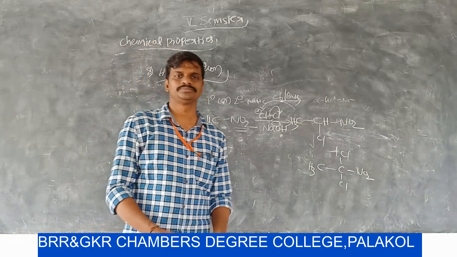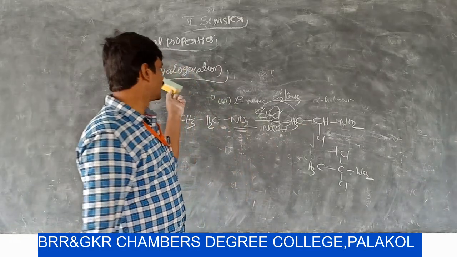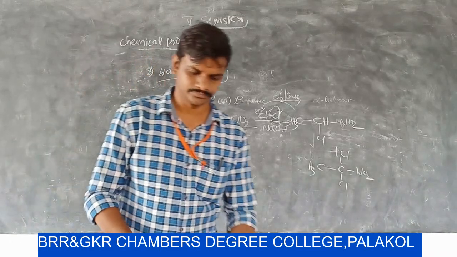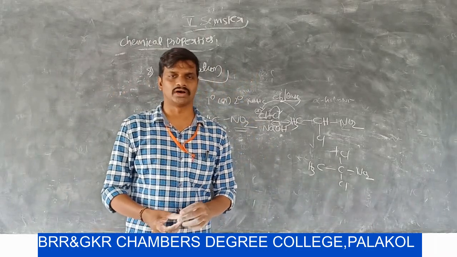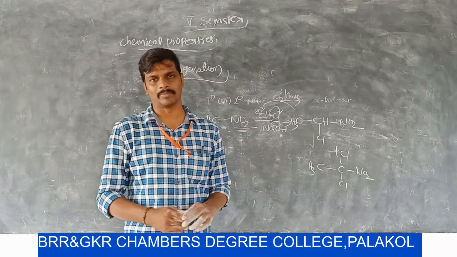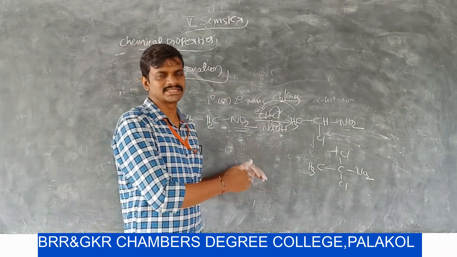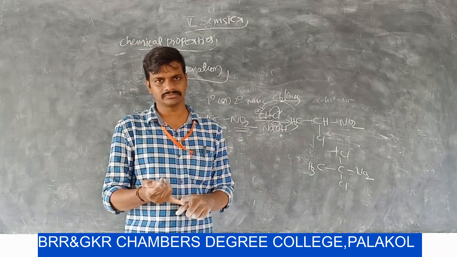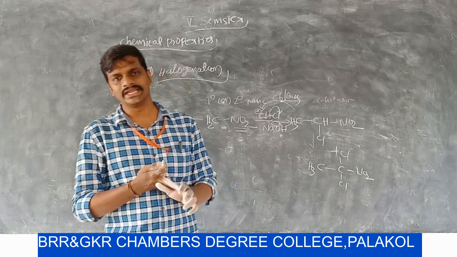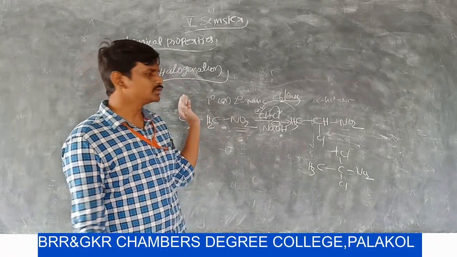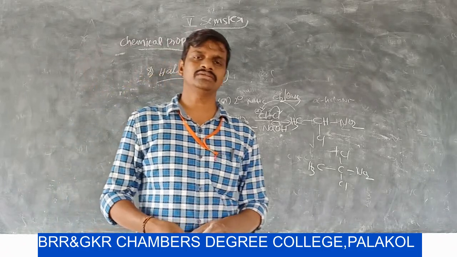This is about halogenation reaction. So these 8 reactions are the chemical properties of nitrohydrocarbons. In this session, we discussed the Mannich reaction, the Nef reaction, the Henry reaction, and halogenation and reduction reactions.